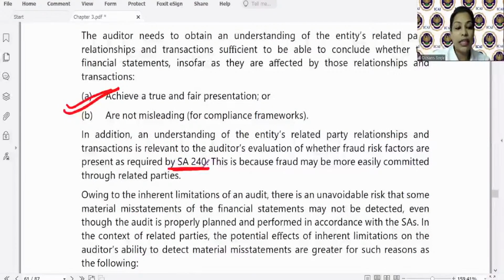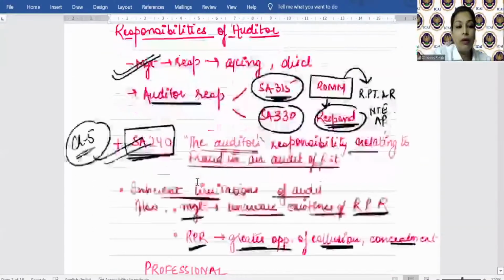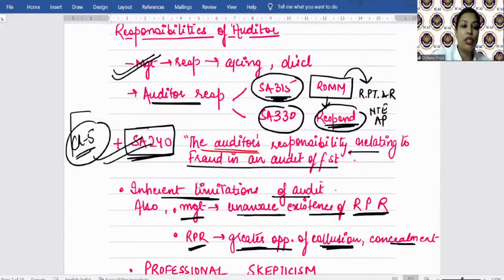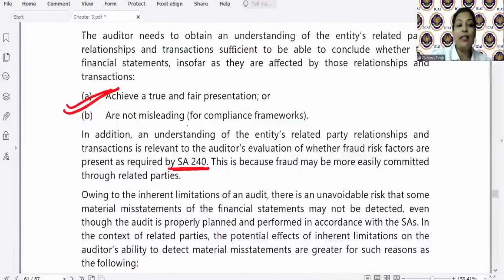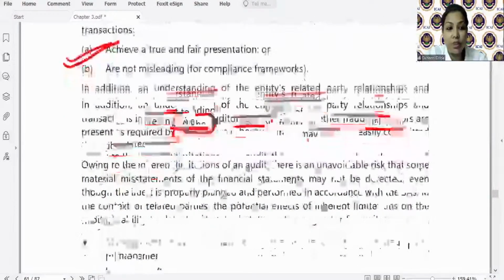Further, it says, so what is the name of SA 240? I have told you that. I mentioned it here. The auditor's responsibilities relating to fraud in an audit of financial statements. Okay? So it says that an understanding of the entity's related party transactions is relevant to the auditor's evaluation of whether fraud risk factors are present, as required by SA 240. This is because fraud may be more easily committed through related parties. Why? Because they are known to each other, right?